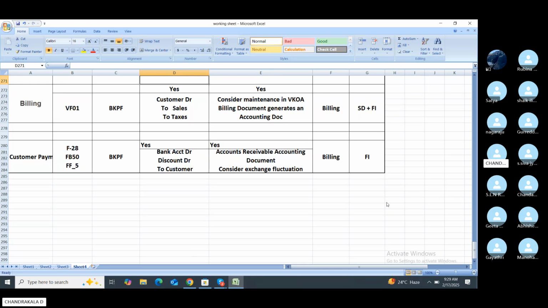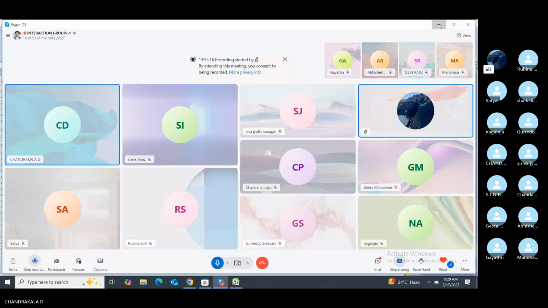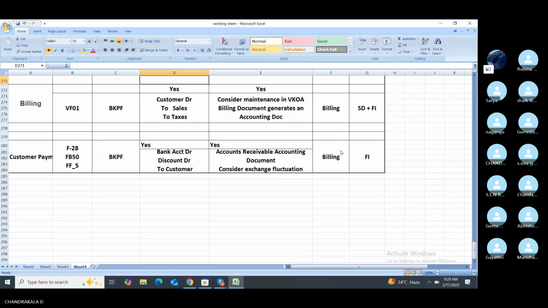So the answer is fine. Yeah, nice resolution. And in the last row, that is not billing, that is a payment. And one more thing, this one also, F-5. Yes, I have this doubt. Is this correct? That's patient related, it doesn't come into the picture. Okay, and yeah, need to add. Okay, it changes here.